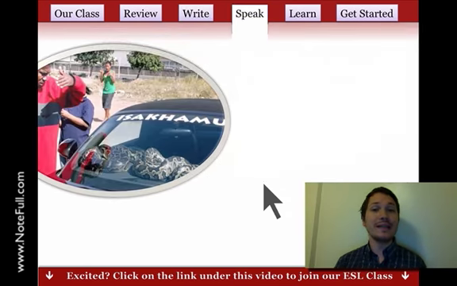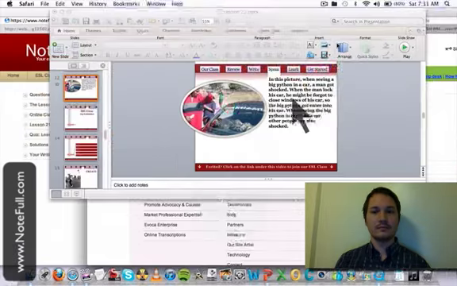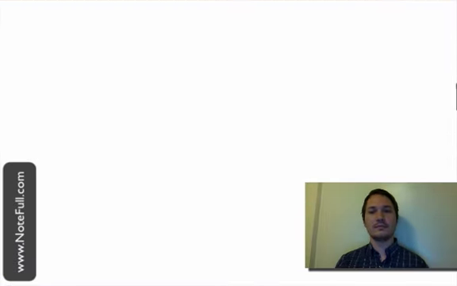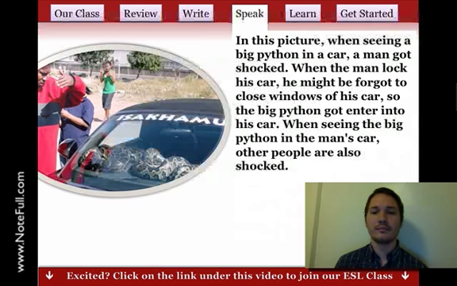We also had a speaking activity. So students recorded their voice and told me about this picture here. You can see a snake inside a man's car. In this picture, when seeing a big python in a car, a man got shocked. When the man locked his car, he might be forgot to close windows of his car, so the big python got entered into his car. When seeing the big python in the man's car, other people are also shocked.